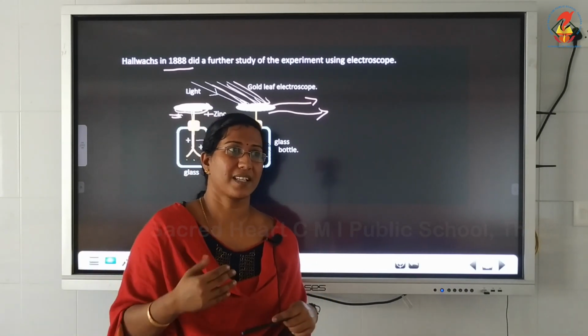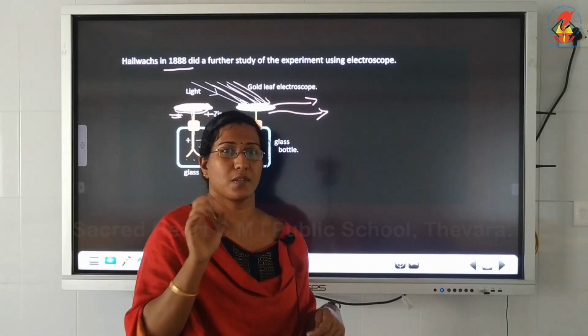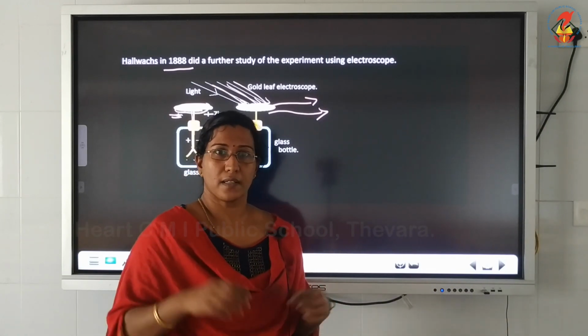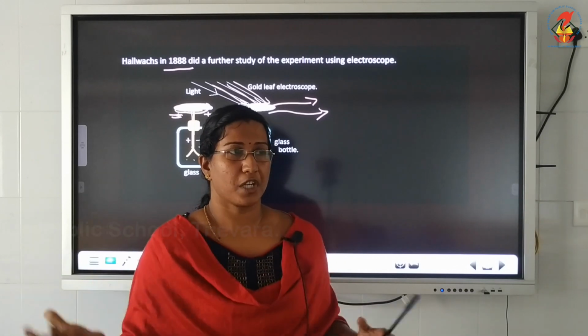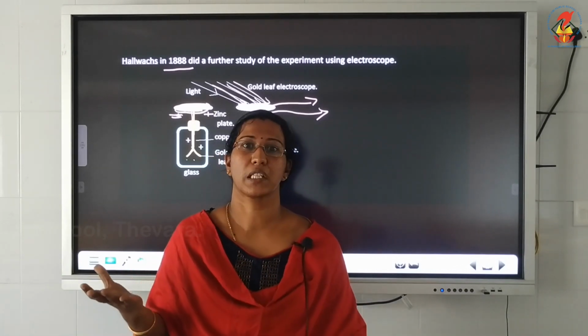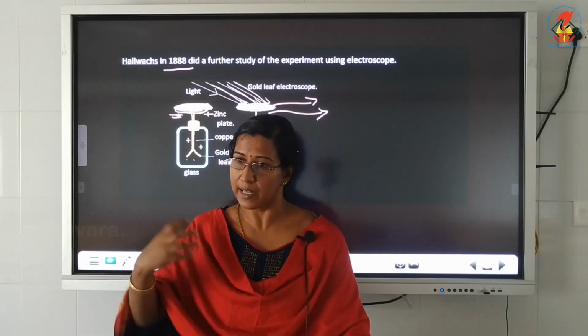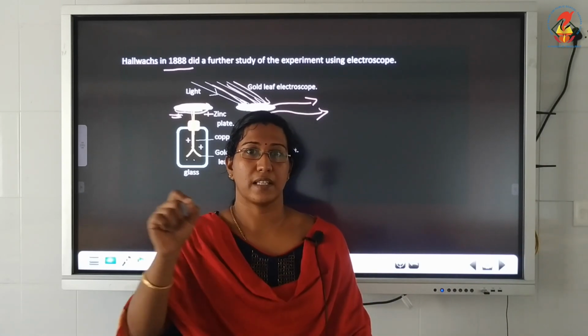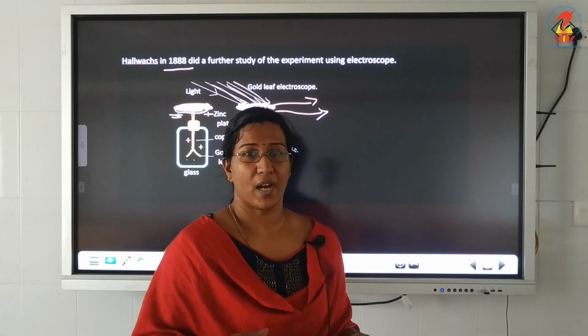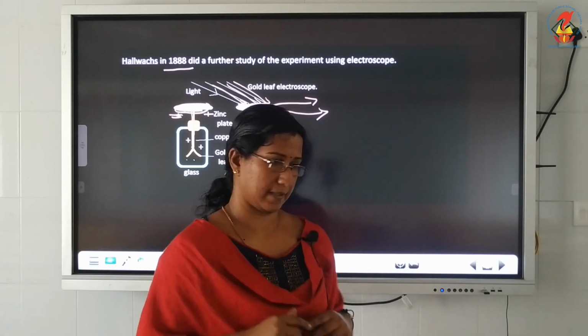But in those times the concept of the electron was not discovered. So what they said is that some negative charge is getting ejected from the metal surface, which is producing the current. Later on, that negative charge was given the name electrons, and hence the electrons ejected from the metal surface were known as photoelectrons.